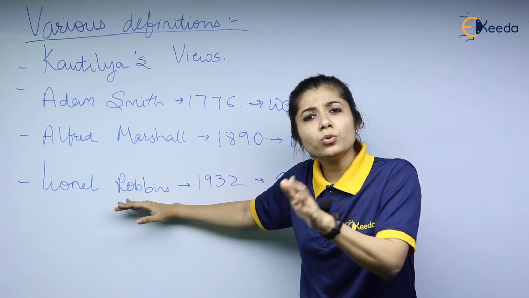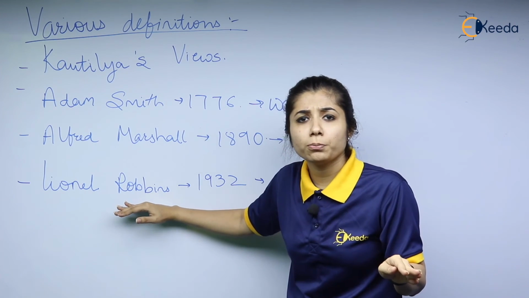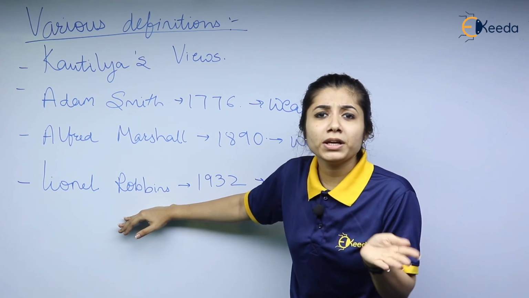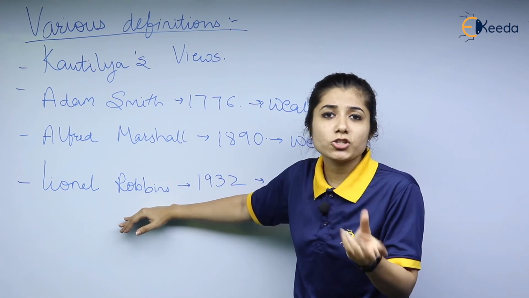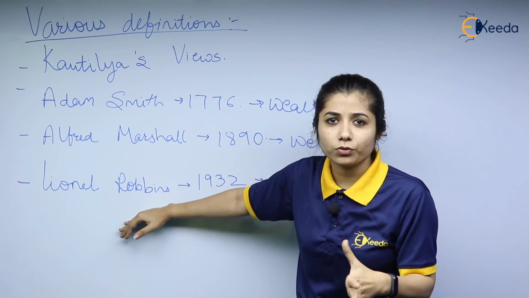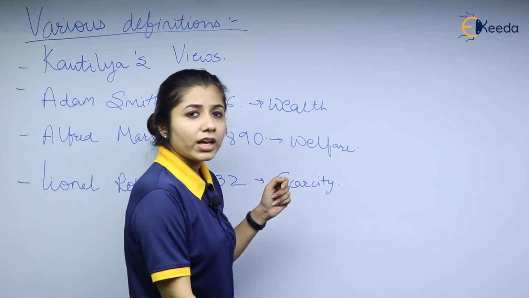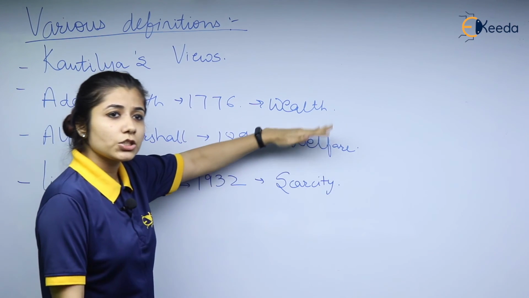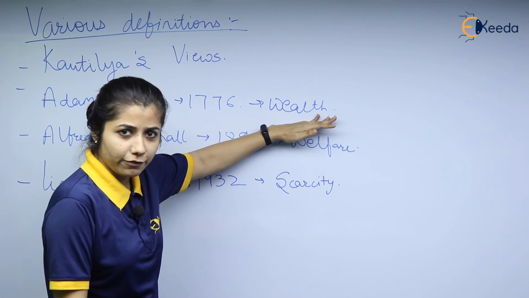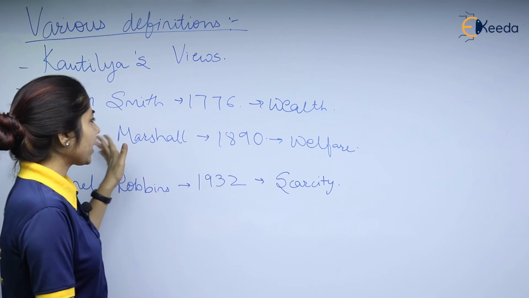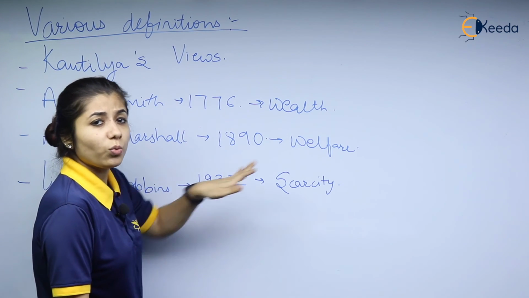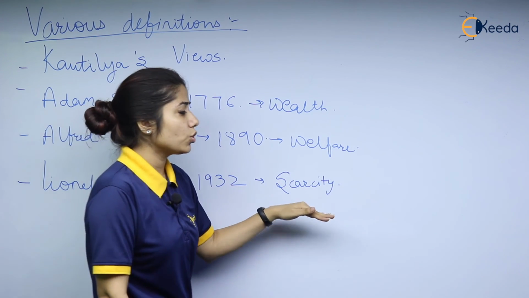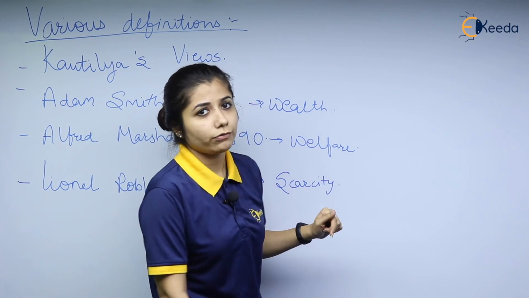He said that when the wealth is limited to a certain point, how does a human being channelize the resources when he has a very limited amount of them? Therefore, Adam Smith's definition was called wealth-oriented, Alfred Marshall's definition was welfare-oriented, and Lionel Robbins' definition was scarcity-oriented.